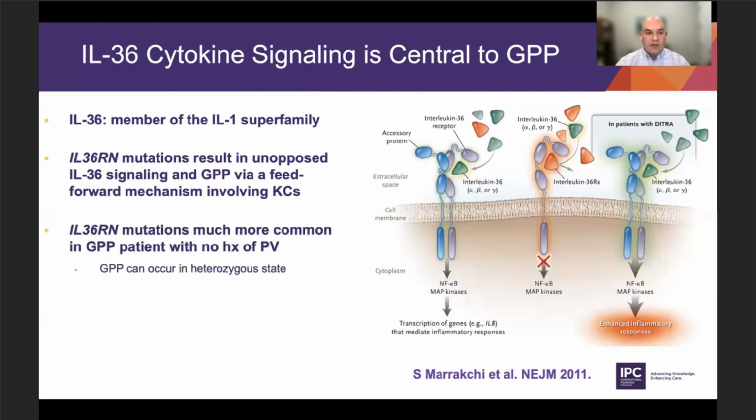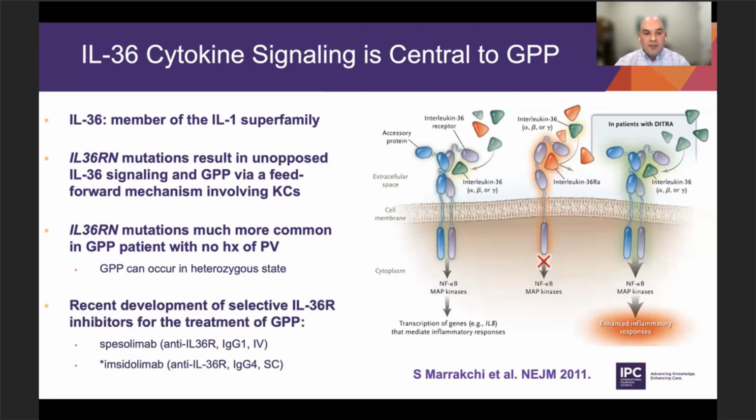IL-36RN mutations are very common in patients with GPP, but actually they're more common in patients who have no prior history of plaque psoriasis. So if we look at patients with pustular forms of psoriasis who also have plaque psoriasis, they have very low percentages of IL-36RN mutations. And then there have been some very exciting recent developments in making selective therapies against the IL-36 receptor for the treatment of GPP.